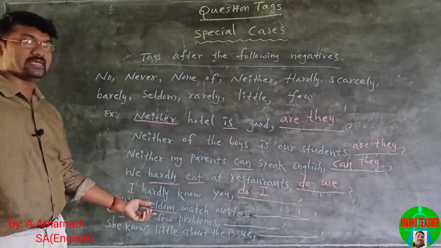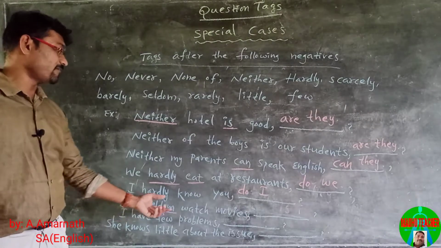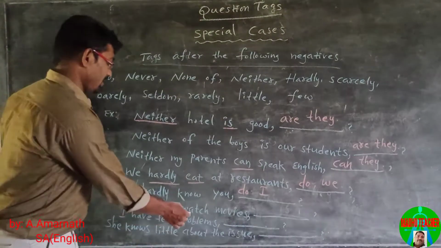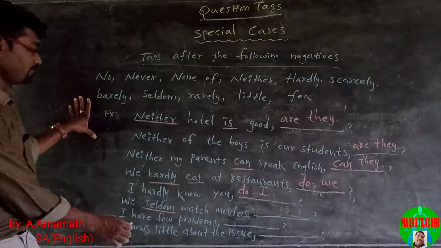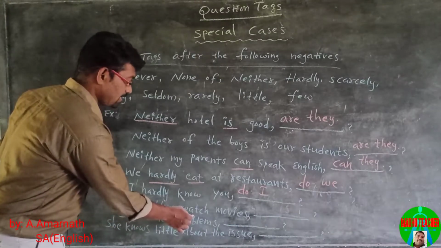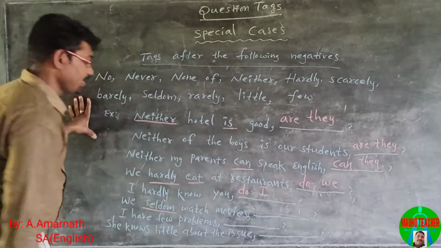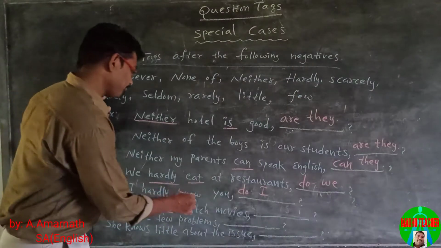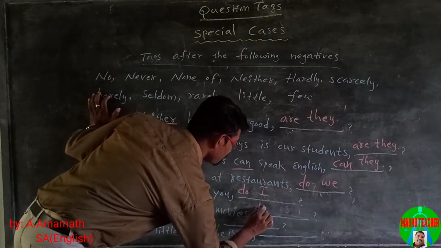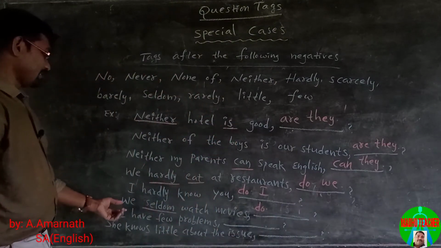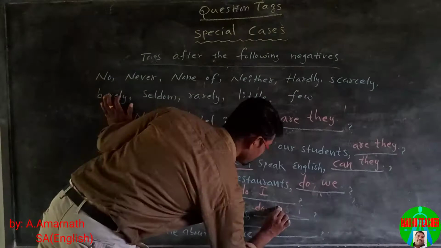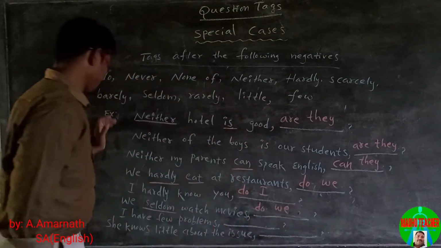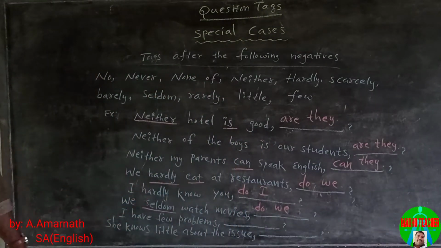This is also a negative adverb. Here there is no helping verb, so we make the question tag depend on the main verb. The main verb is in simple present, so the tag must be positive, and the pronoun is we. Do we?